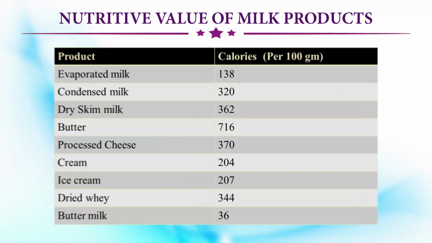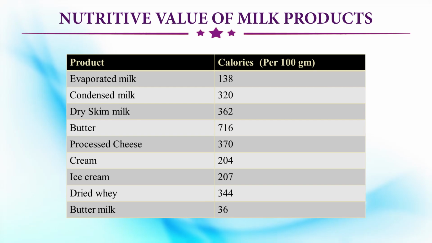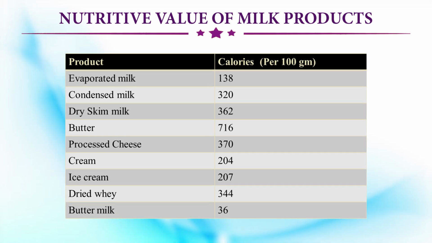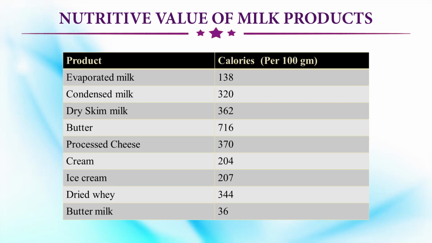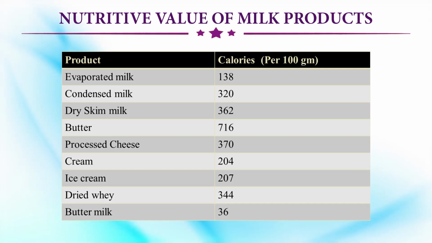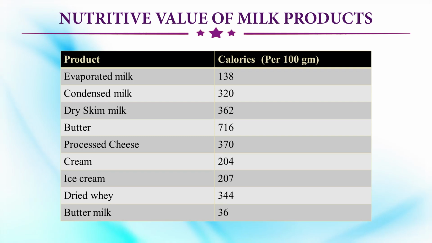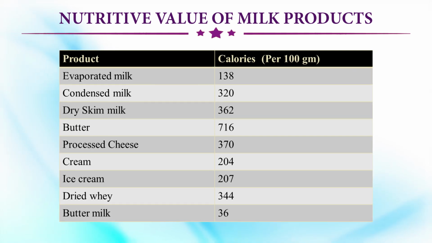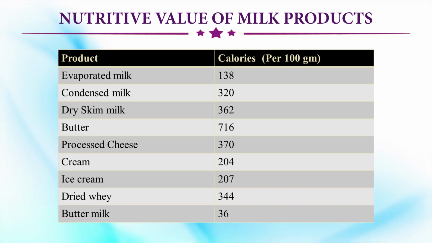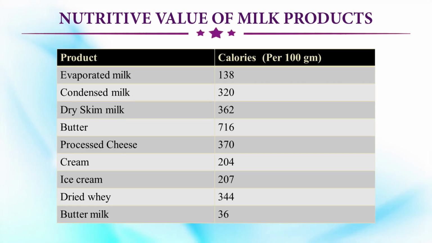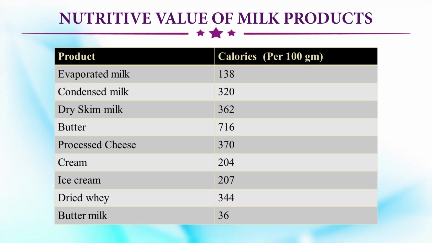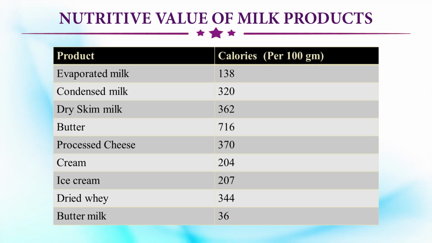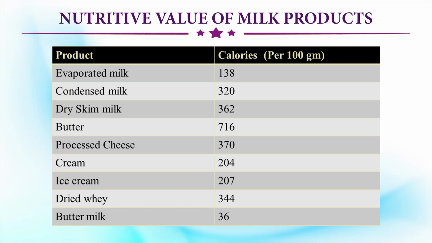Now, just see the nutritive value of various products. Evaporated milk has 138 calories per 100 gram, sweetened condensed milk 320, the dried skim milk powder 362, butter 716, processed cheese 370, and similarly ice cream 207, dried whey 344 and buttermilk 36. This is the nutritive value of milk products.